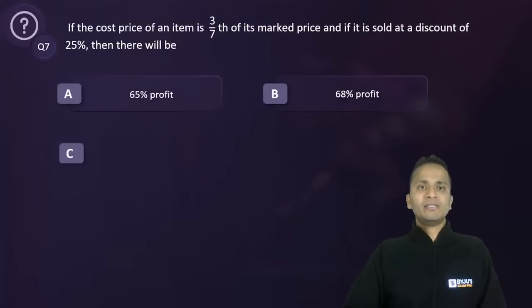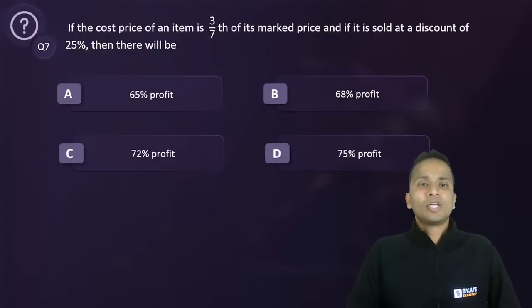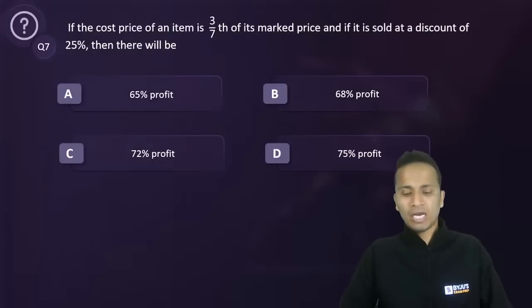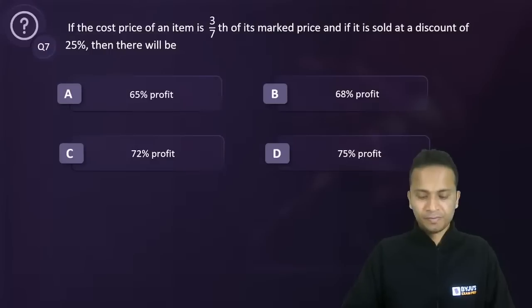Question number 7. Next. The cost price of an item is 3 by 7 of its mark price. And if it is sold at a discount of 25%, then there will be a profit of how much percentage?